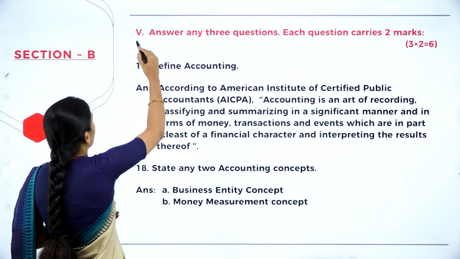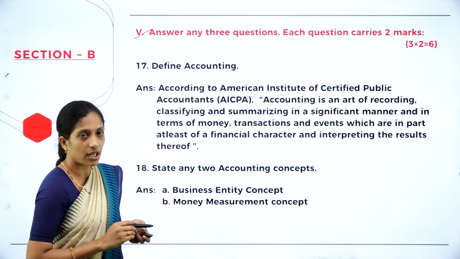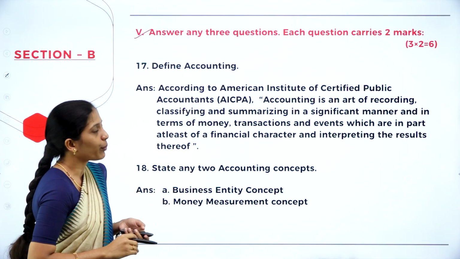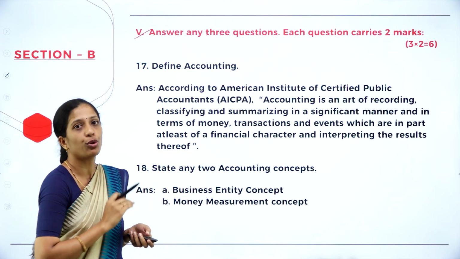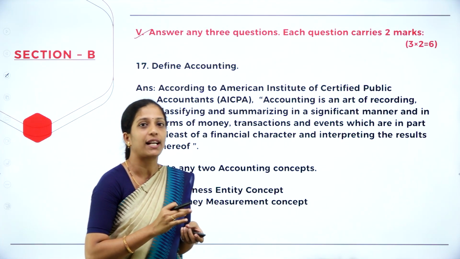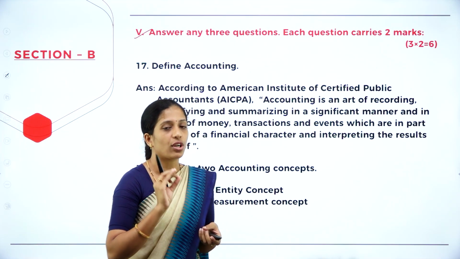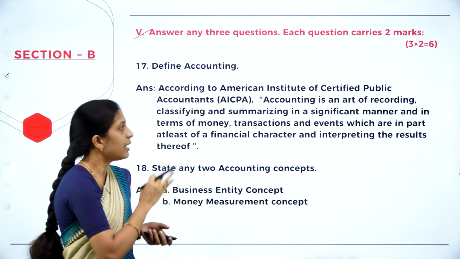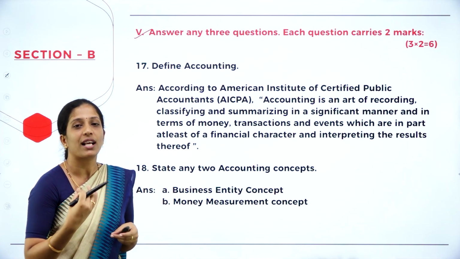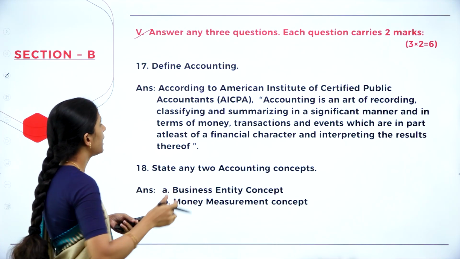Now coming to your fifth main, that is your section B. Answer any 3 questions. Each question carries 2 marks. Now this is 2 marks question under section B, where they'll give you 5 questions, out of which you are going to answer only 3. Now let us see in your model question paper what are the 5 questions they have asked here.